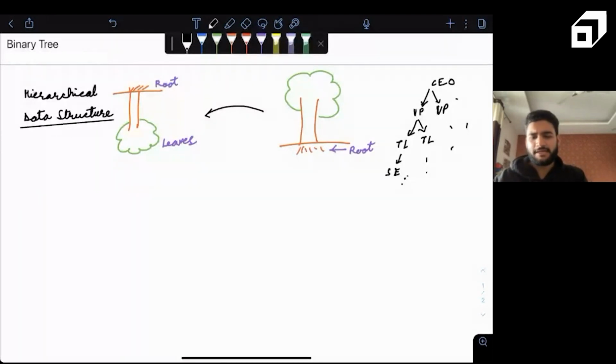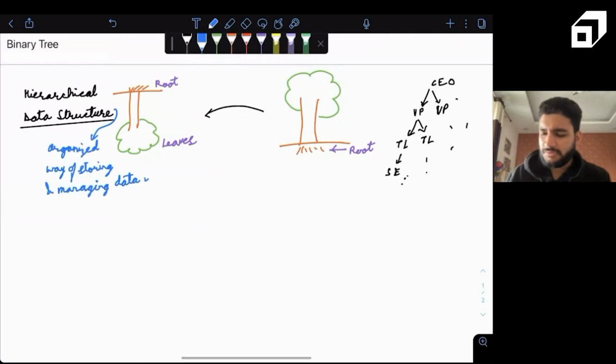So we are aware of the term hierarchy, right? Also, if someone asks, what is the meaning of data structure? Can you guys tell in one line what a data structure is? Like what is the meaning of the term data structure? An organized way of storing and managing data. Does this make sense to all? Data structure in general means an organized way to store and manage data. So we can do it using an array, a stack, a linked list, a queue, map, set, anything. Does it make sense? Yes, no, so far, right? So all of these are data structures.